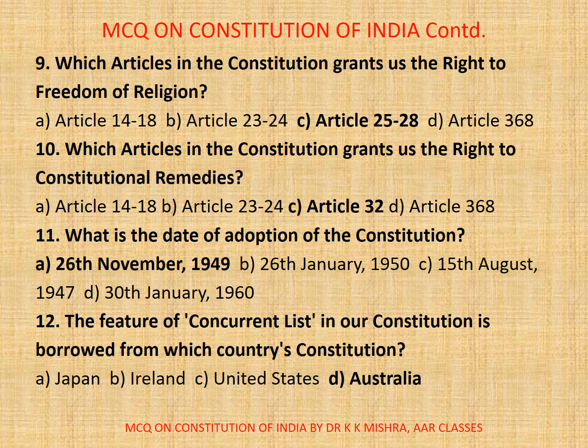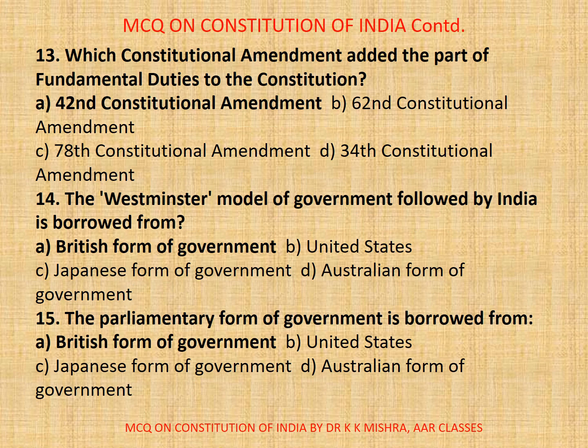The Constitution was drafted by a committee headed by Dr. B.R. Ambedkar. The Constitution came into effect from 26th January 1950. Now, question number 12. The feature of concurrent list in our Constitution is borrowed from which country's Constitution? A. Japan, B. Ireland, C. United States, D. Australia. Correct option is D. Australia.